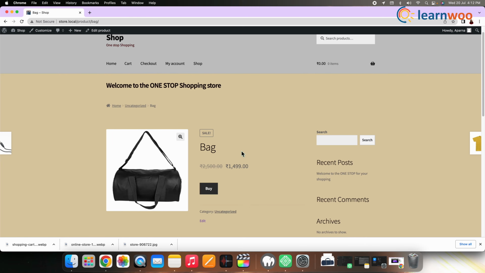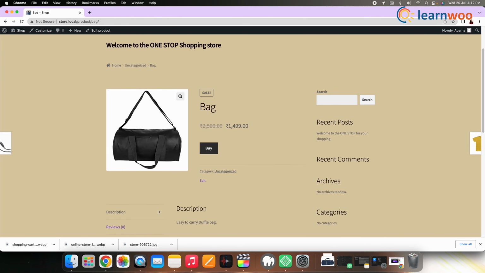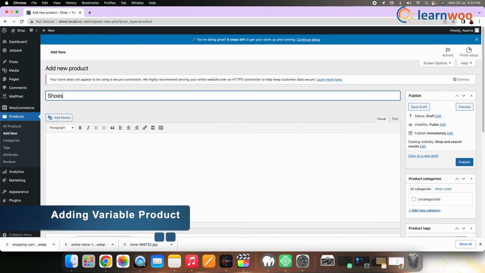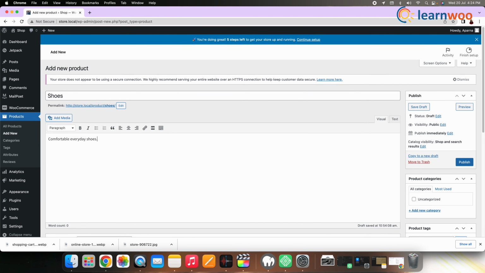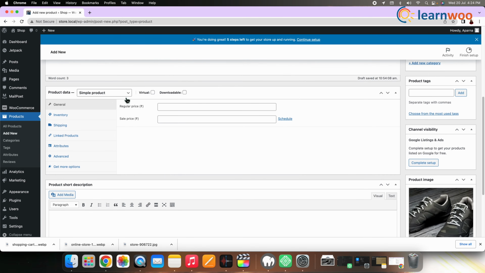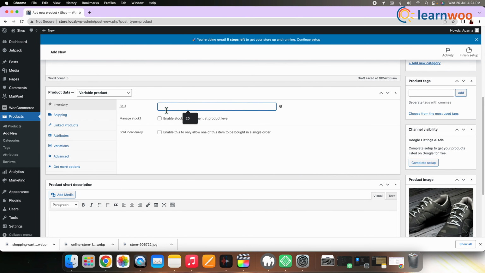Now this is how your product will look in your store. You can see the links that we have added here. Now let's move on and add a variable product. Enter name, description and other required fields like we did with other products. Then when you select a variable product, you can see a product data meta box has more options. These are specific to this particular product type, such as attributes and variations.